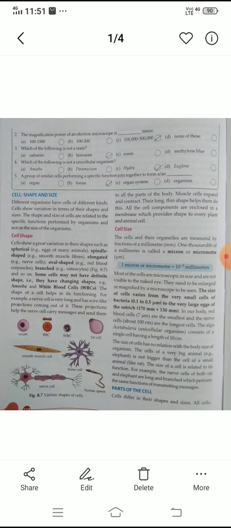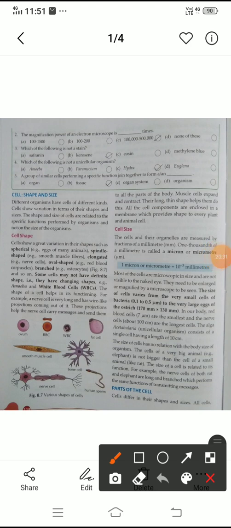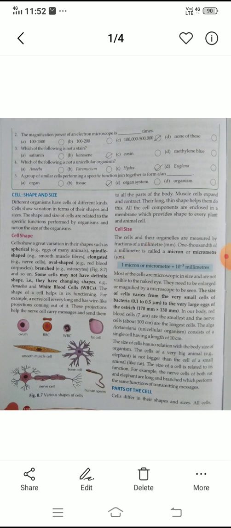Okay, now I am teaching you this one. This para I am going to teach. In this para you will study the size of the cells. There are different sizes of cells in our body, but cells and their organelles are measured by fractions of millimeters. One thousandth of a millimeter is called a micron or micrometer. So the unit of cell size is the micrometer. Cells are measured in micrometers.